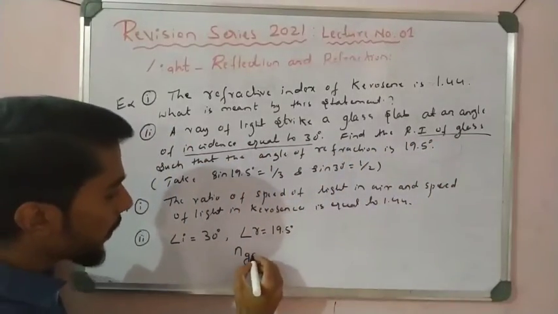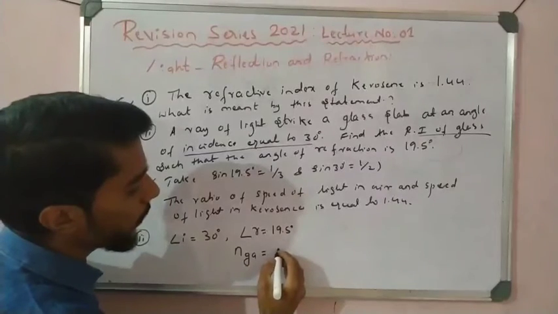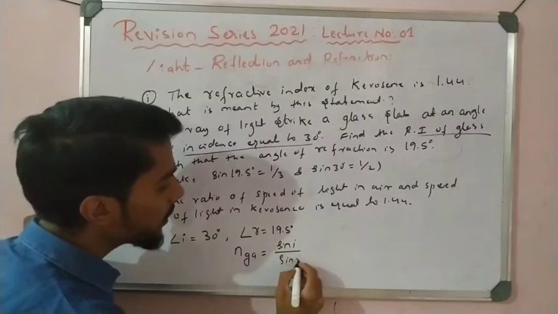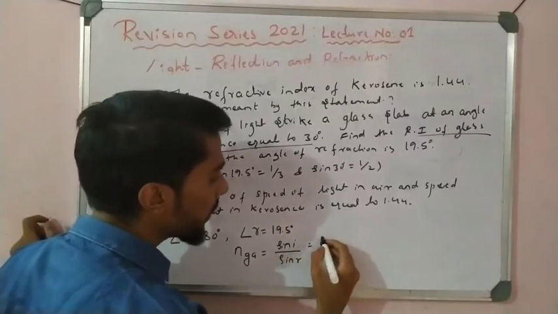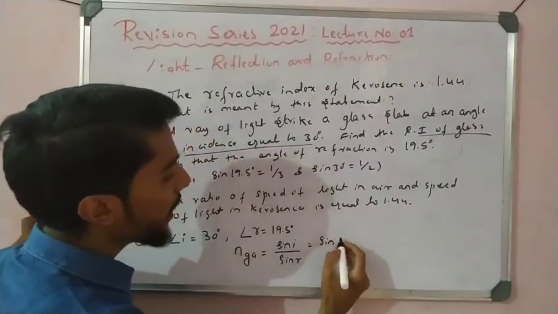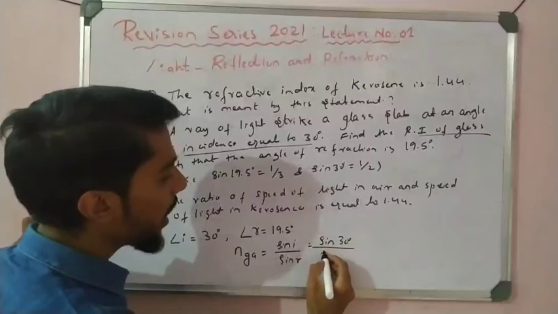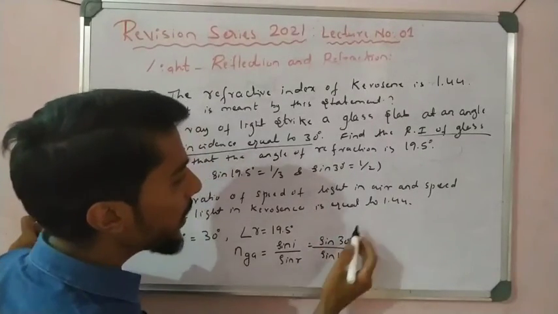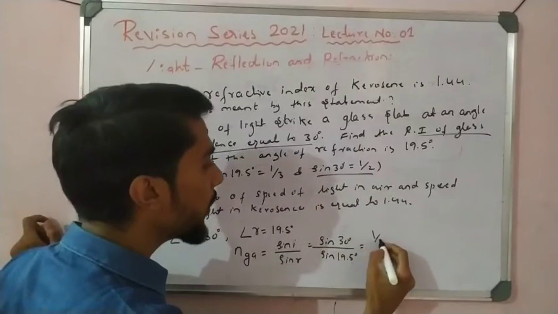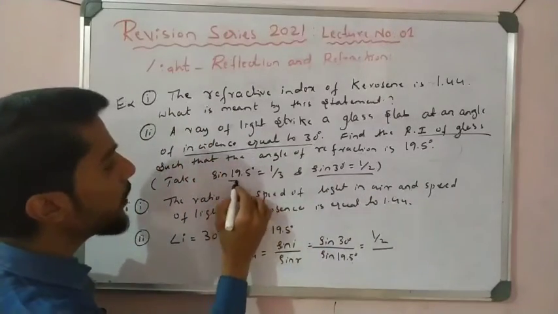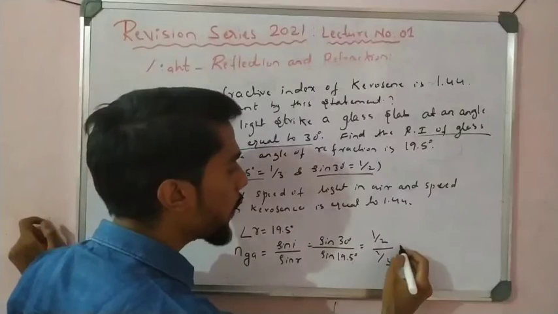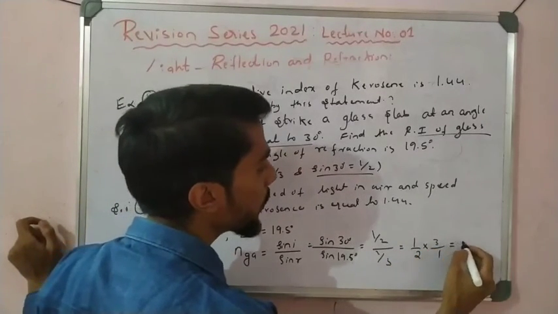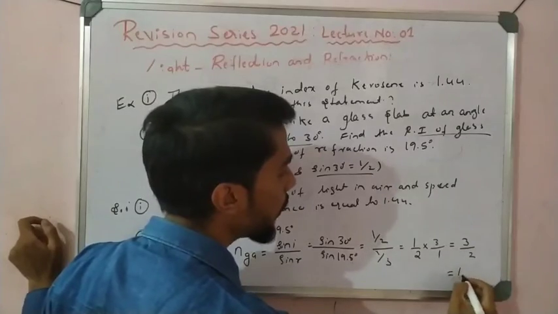Now sin i by sin r, it is Snell's law. So here, sin i is sin 30 degrees and sin r is sin 19.5 degrees. Sin 30 is 1 by 2, and sin 19.5 is 1 by 3. So 1 by 2 into 3 by 1, that is 3 by 2, which is nothing but 1.5.